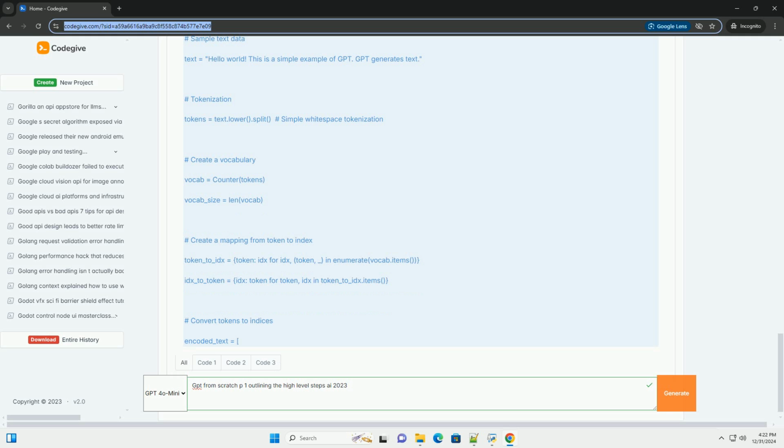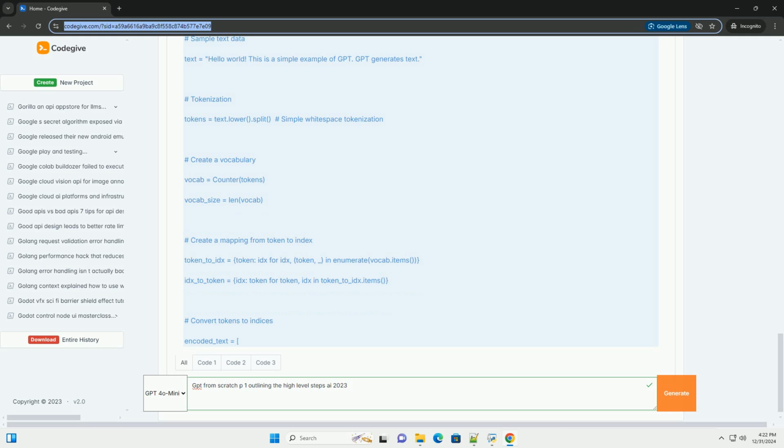Step 2, setting up the environment. Make sure you have Python and PyTorch installed. You can install the necessary libraries using pip: pip install torch numpy. Step 3, data preparation. For this example, let's use a simple text dataset. We'll tokenize the text and prepare it for training.